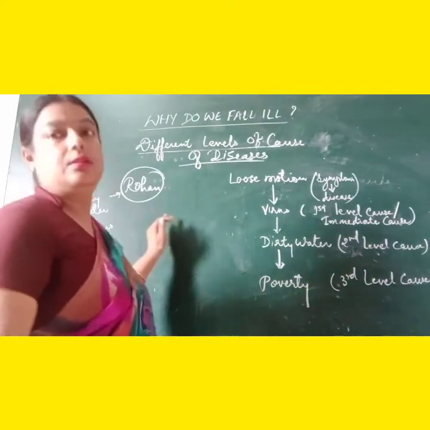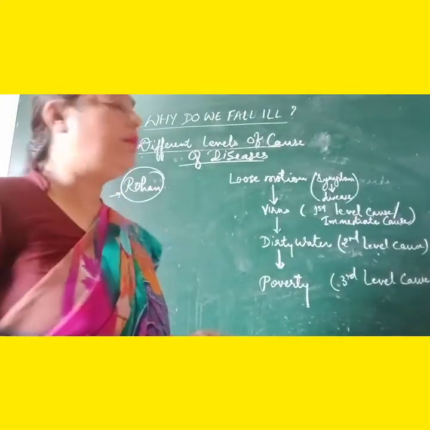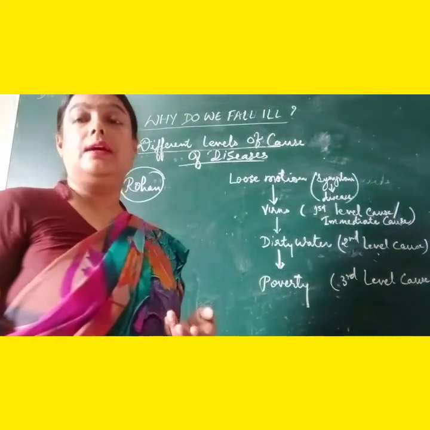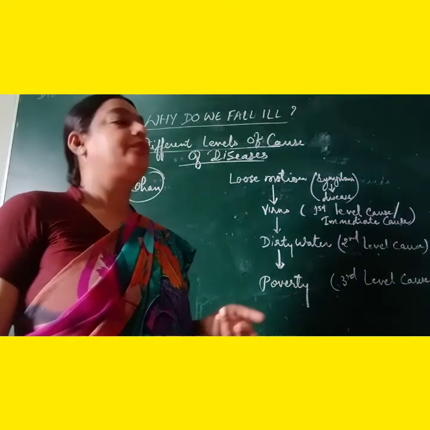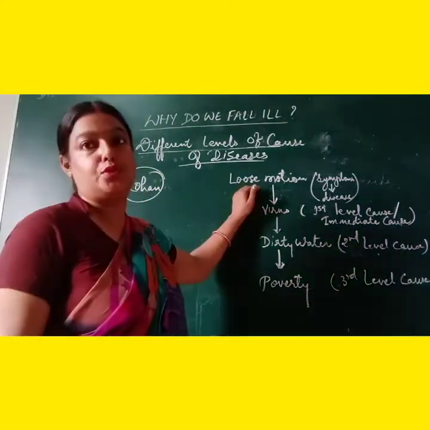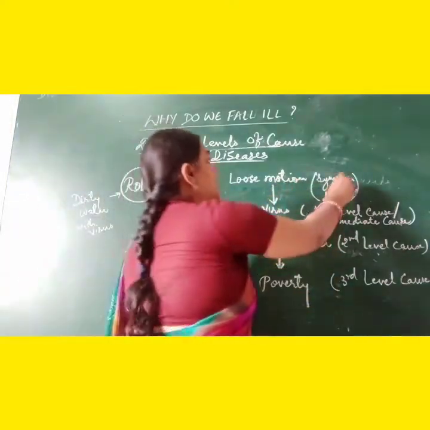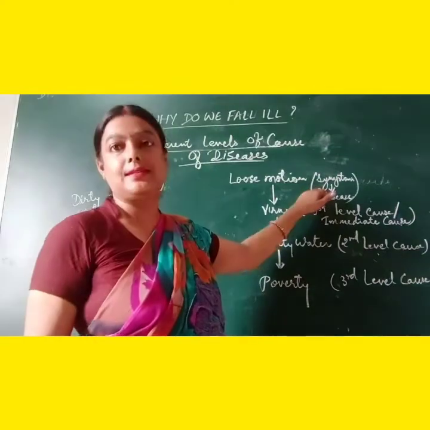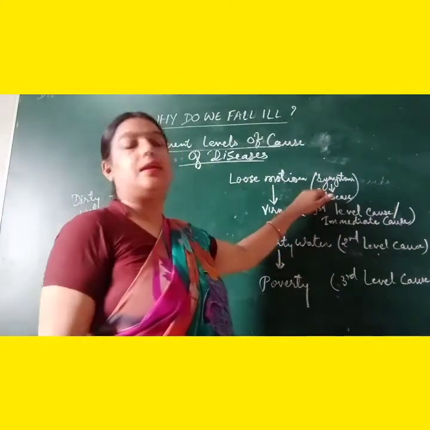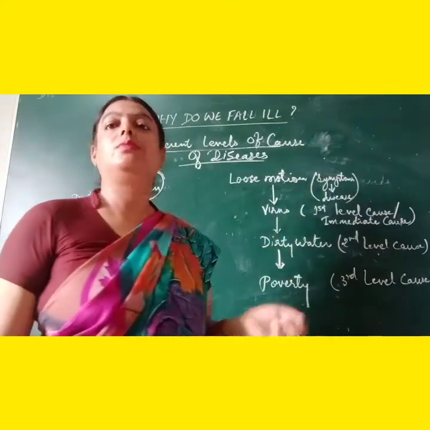Now children, because Rohan is drinking dirty water and he lives in a slum area, he is suffering from loose motion. We have already discussed that loose motion can be taken as a symptom, and this symptom shows that he is suffering from a certain disease.